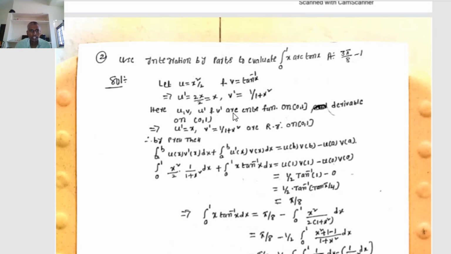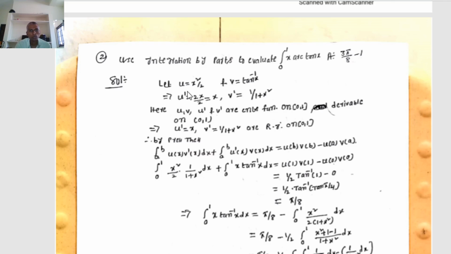x arc tan x dx. Let u equal to x square by 2 and v equal to tan inverse x. That implies u dash equal to x square differentiated, 2x by 2, equal to x. And v equal to tan inverse x, v dash of x equal to the differentiation of tan inverse of x, equal to 1 by 1 plus x square.